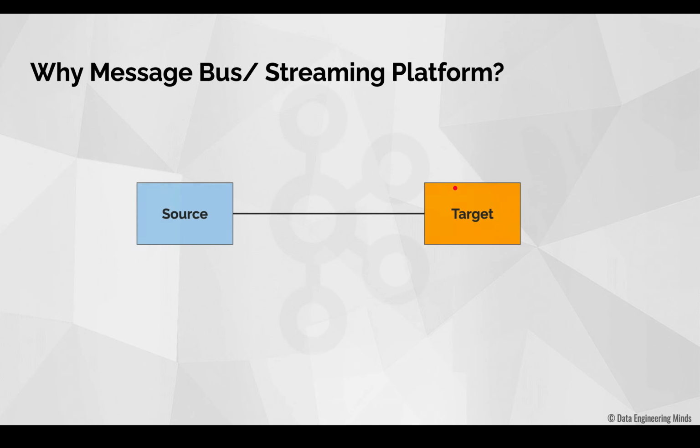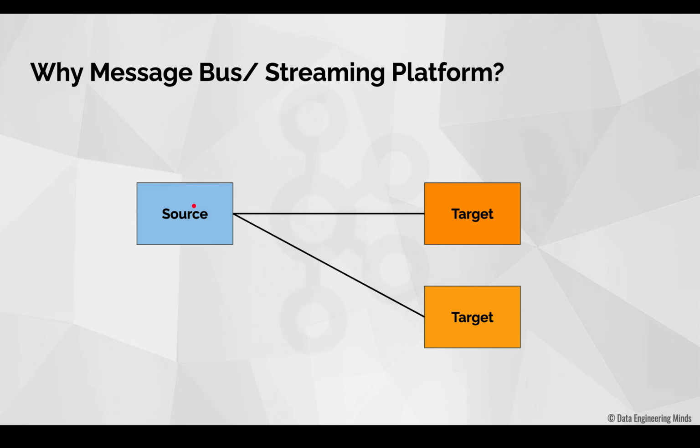So we have a single data pipeline as shown here. This data pipeline extracts data from the source system and puts the data into the target system. The source might be an operational data store and the target might be a data warehouse system. So this is a very simple data pipeline. Now after some days, if there is one more target system extracting the data from the source, what you could already observe here is the load on the source system gets high, right?